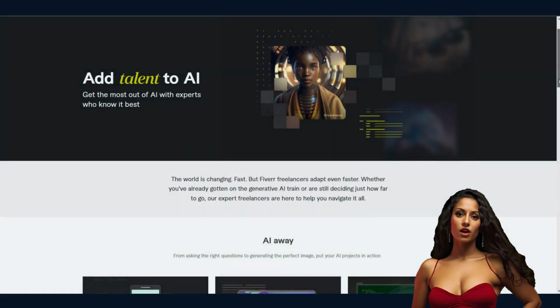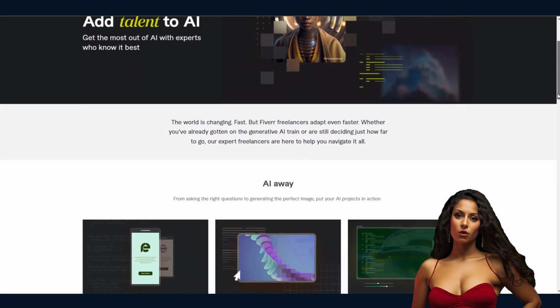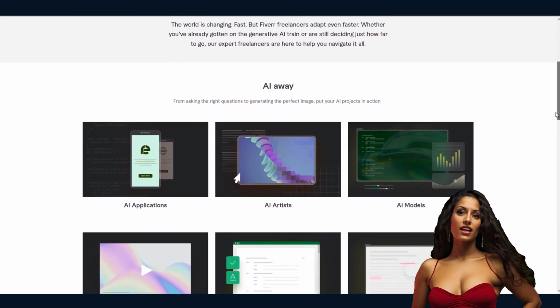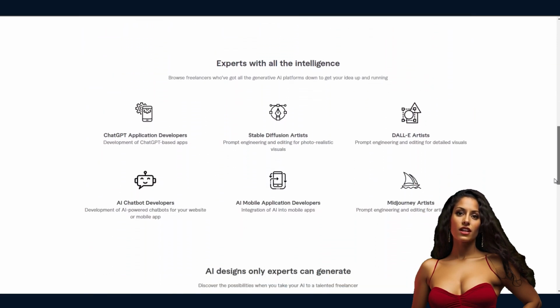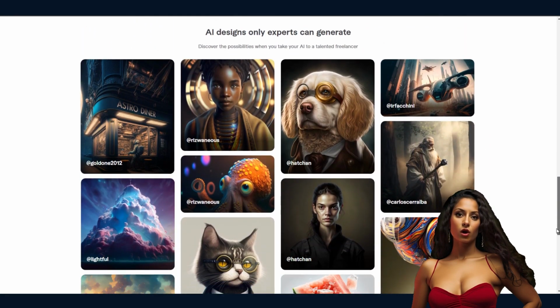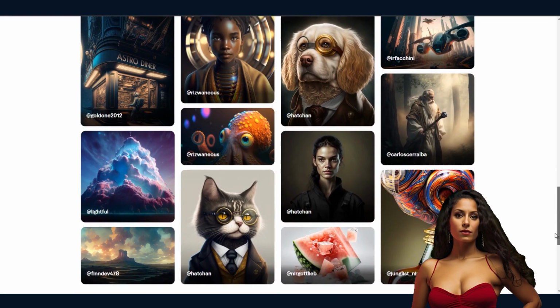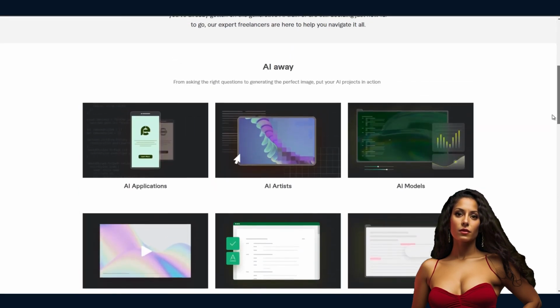Do you want to make money on Fiverr? With AI tools, you can make money without having any skills. The demand for AI art has been steadily increasing, and so Fiverr has decided to open new AI categories. Let's take a look at AI art.